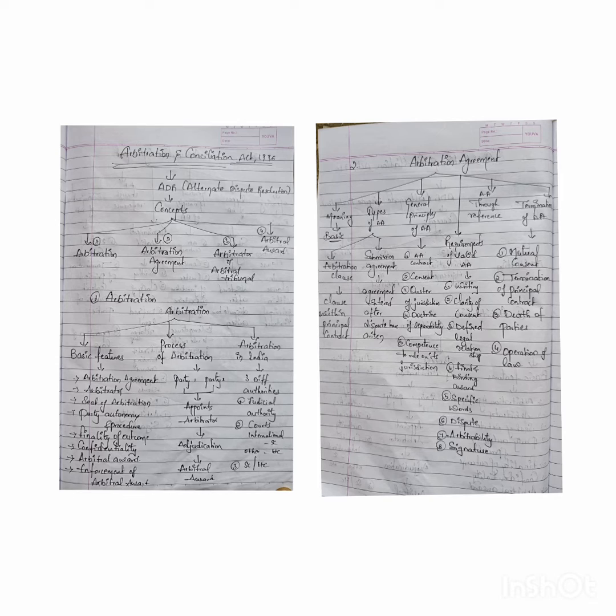So when you see this chart, by seeing the words arbitration agreement, you have to remember what concepts are covered under it. By seeing the side headings, you have to recall the concept for the side heading.